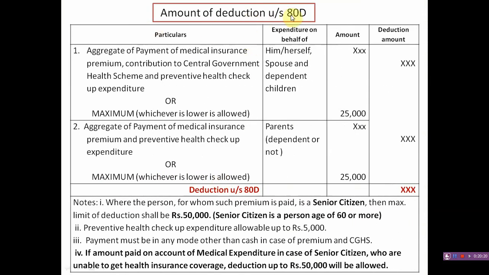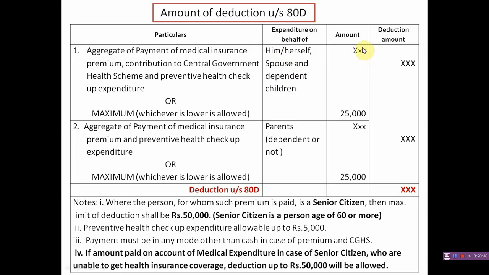The amount of deduction under section 80D: aggregate amount of medical insurance premium or contribution to central government health scheme or preventive health checkup on the health of